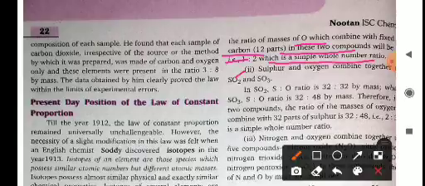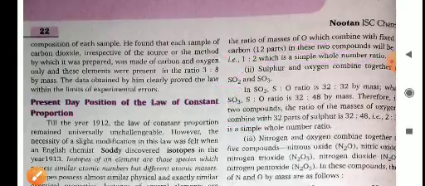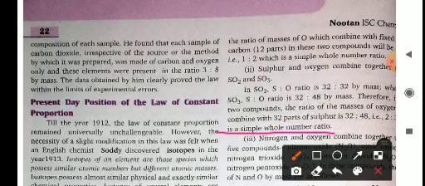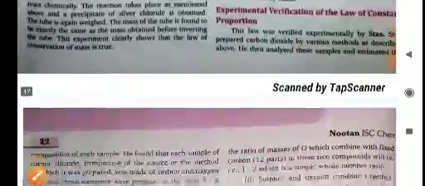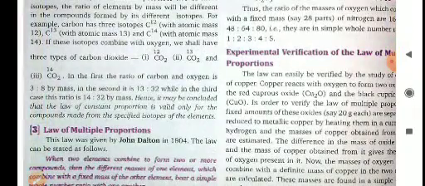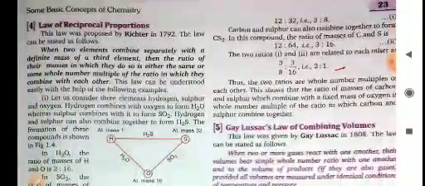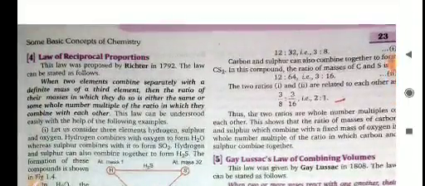Similarly, sulfur and oxygen combine together to form SO2 and SO3. In SO2 the ratio is 32:32 by mass, whereas in SO3 it is 32:48 by mass. Therefore, in the two compounds the ratio of the masses of oxygen which combine with 32 parts of sulfur is 32:48, means 2:3, which is a simple whole number ratio. So you can say that in the law of multiple proportion, when two or more compounds form, they bear a simple whole number ratio.